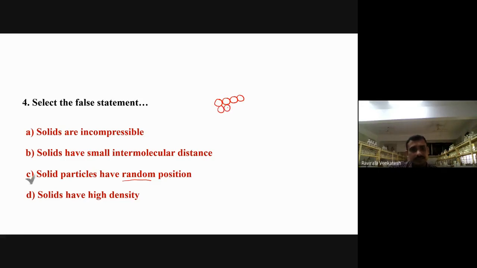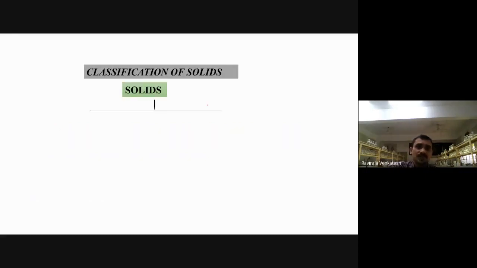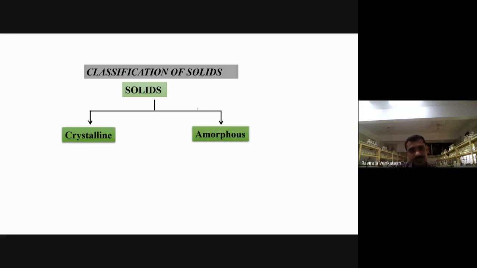Okay. Right. Now let me take classification of solids. Solids are divided into crystalline and amorphous. Crystalline, the best example, which we use daily: table salt is crystalline. Sugar is crystalline. Amorphous means, for example, the face powder we use. The powder we are using for making chapatis is amorphous in nature.